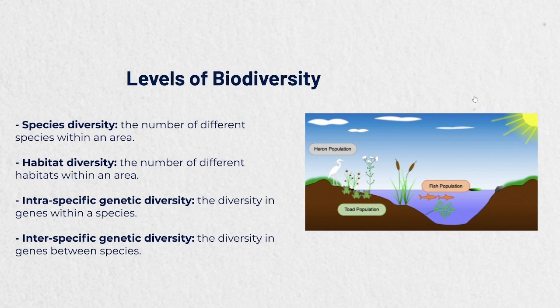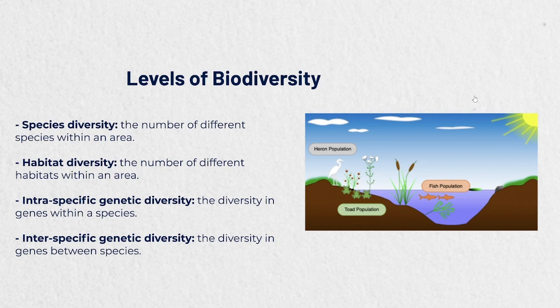Let's get into the levels of biodiversity here. We can see on the screen that there are four levels: species diversity, habitat, intraspecific, and interspecific. The last two you can call one, just genetic diversity, but there are two levels of genetic diversity too, which are intra and inter. So you can count them as one. Just for information, you can say that there are three levels of biodiversity: species diversity, habitat diversity, and genetic diversity.